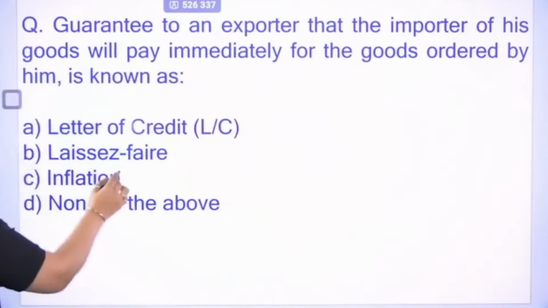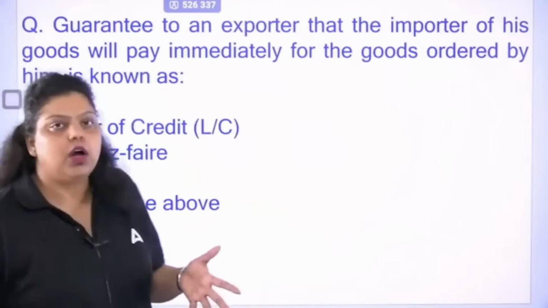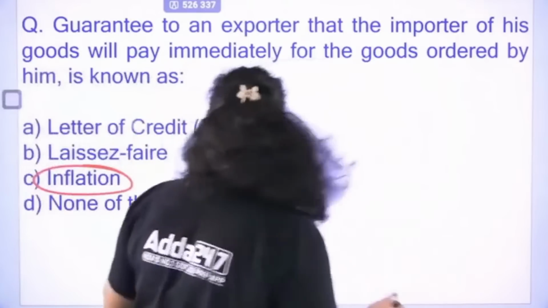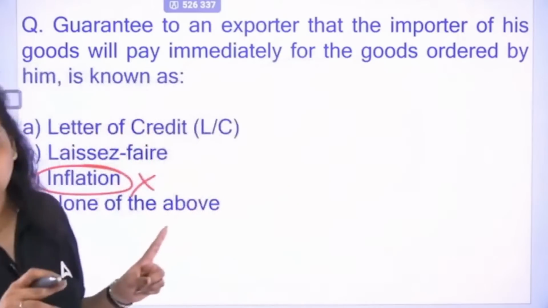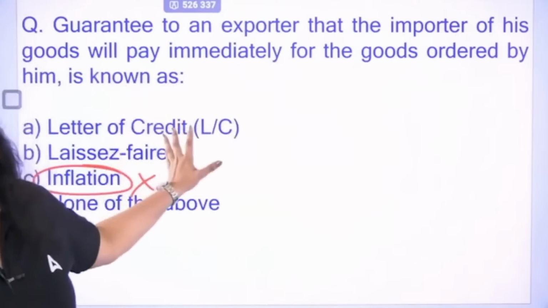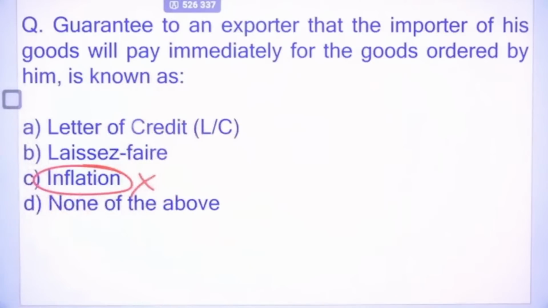Inflation is not a document which gives you the guarantee. Inflation is the situation in the economy in which the prices of goods and services keep rising. So it can't be inflation. Use the elimination method. If you use the elimination method in the paper, it will be very easy for you because the confusion will not be there in the options. So it can't be C.